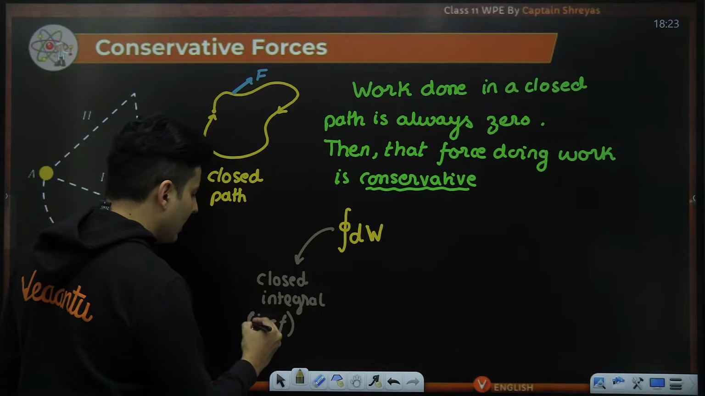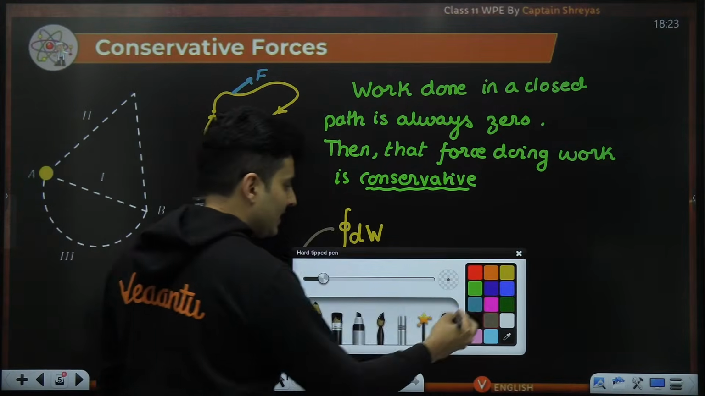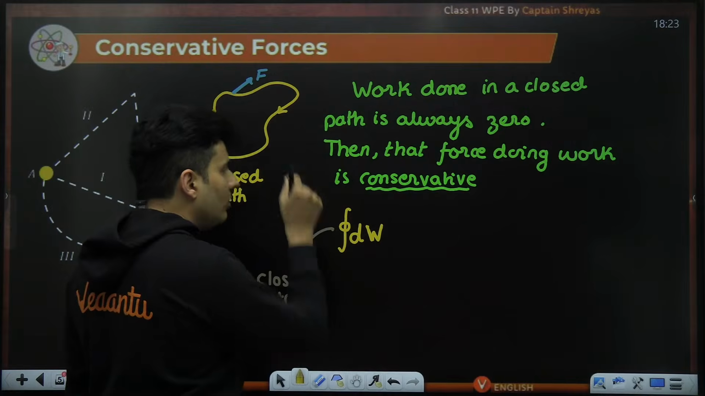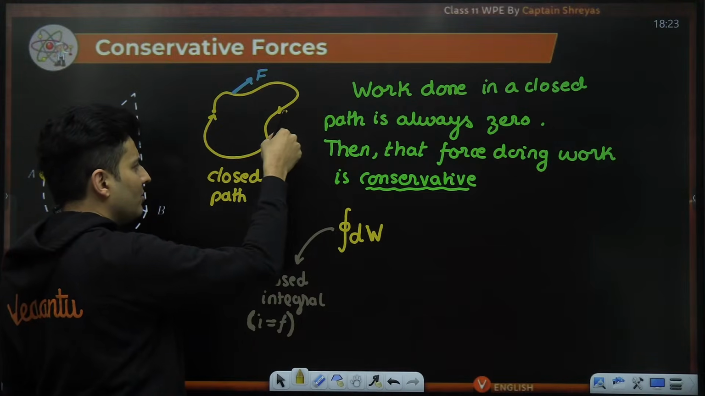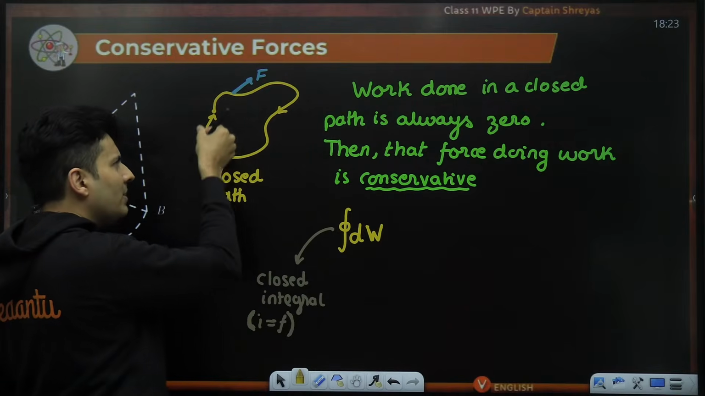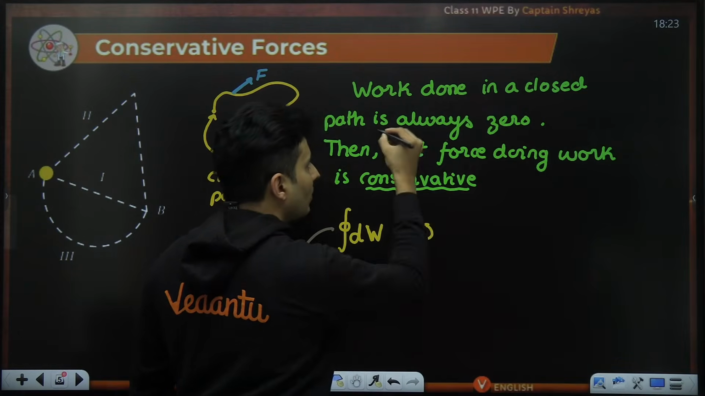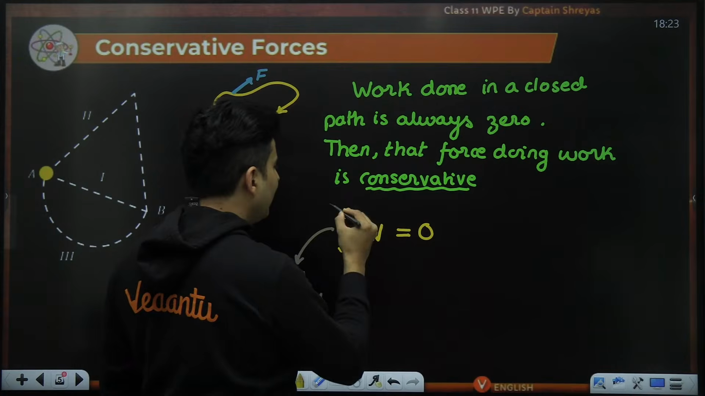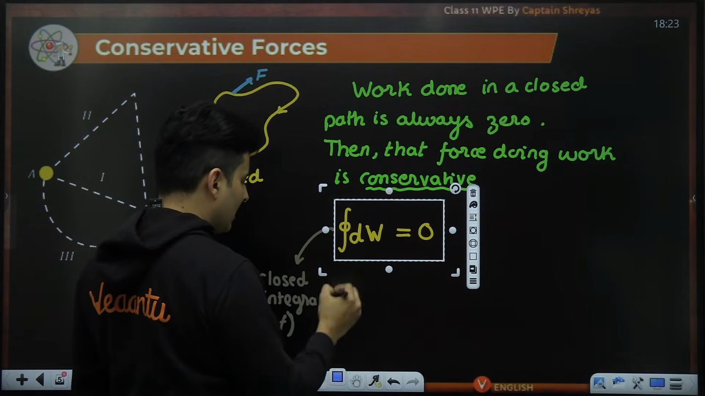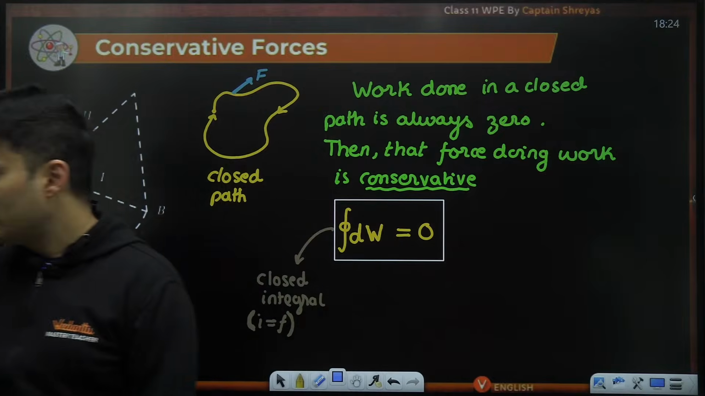I have gone and covered everything and I have come back to the same place. Initial and final is the same. This addition of the work dW, 0.1 joules, 0.5 joules, 0.3 joules, minus 0.2 joules, minus 0.6, minus 0.2, plus, like that. If you keep adding and you come back, it is adding up to be zero. That is how I represent it mathematically. Then the force is said to be conservative in nature. This is how I show it mathematically. Is this absolutely clear, my dear warriors?